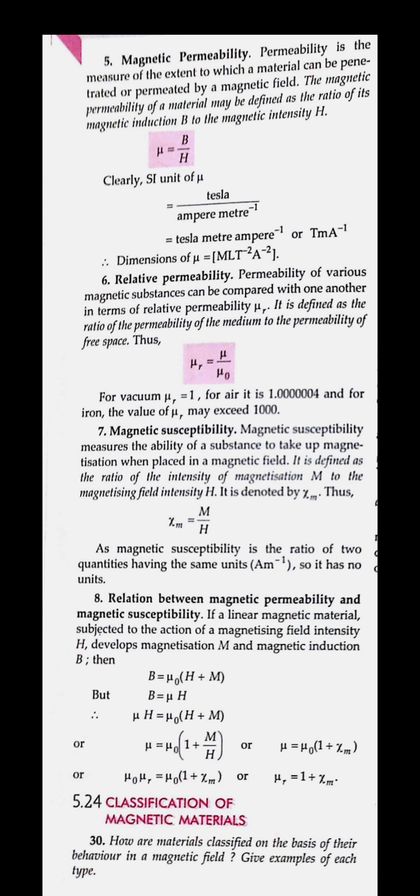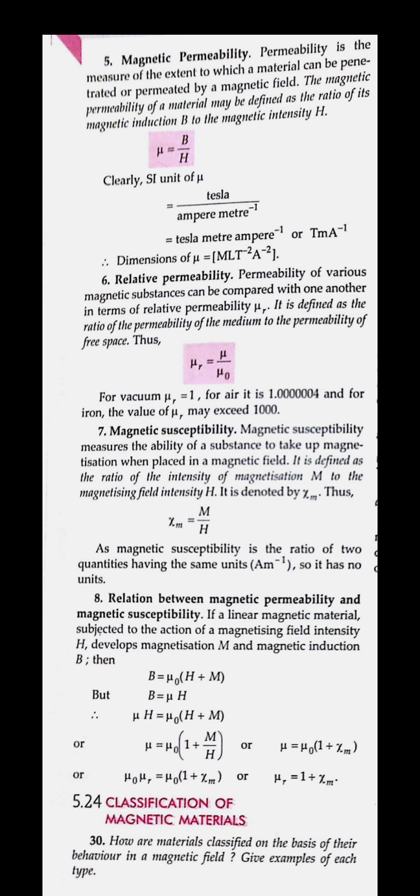This magnetic permeability can be defined as the ratio of the magnetic induction and the magnetizing intensity. So it will be equal to B upon H. And we know what magnetic induction is and what the magnetizing field intensity is. H is the magnetizing field intensity, that is, the number of turns around the unit length of the solenoid to produce a given magnetizing field. And the magnetic induction is how much it is induced, that is, the total number of magnetic field lines crossing per unit area normally through the material. So mu is equal to B upon H.